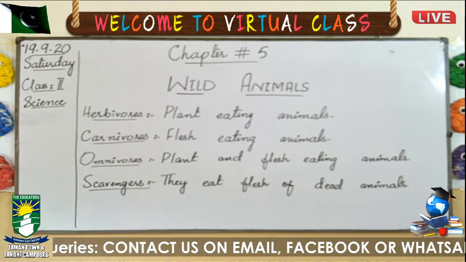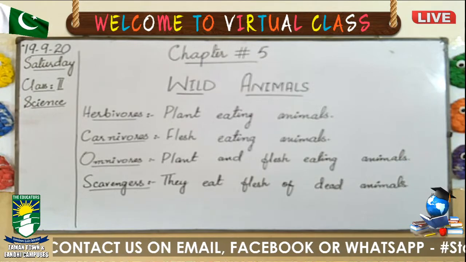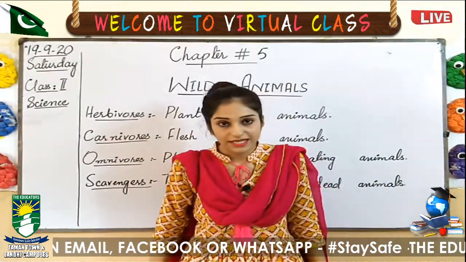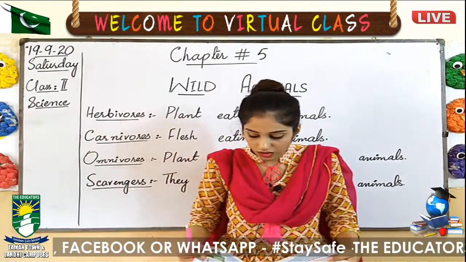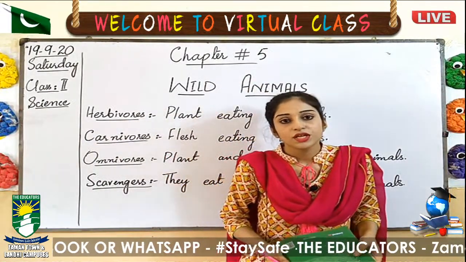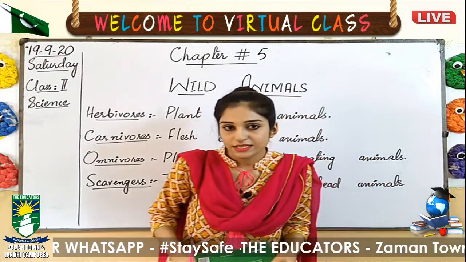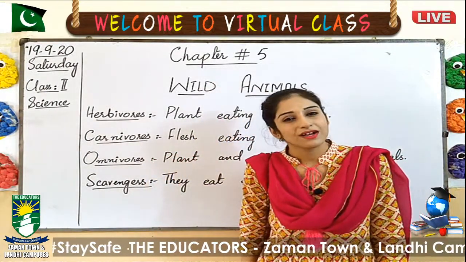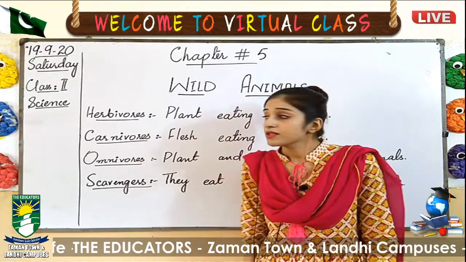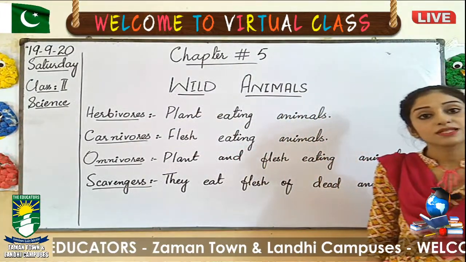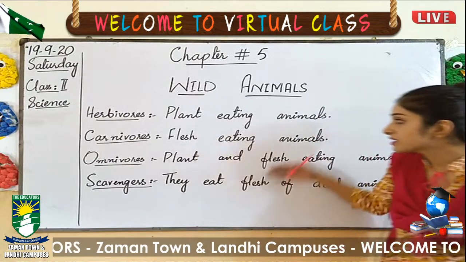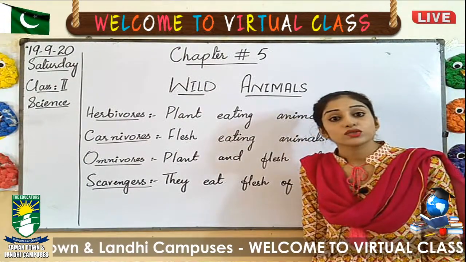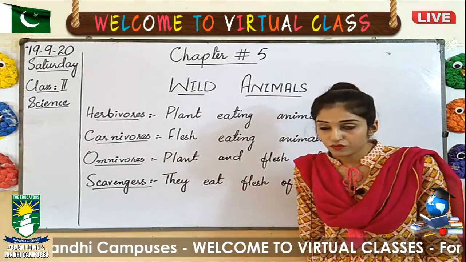Now, we studied chapter number 5, wild animals. Now, we have completed one page, page number 33. 3 exercises, exercise A, B and C. I hope you understood each and everything. Now, one thing, let's have a revision of kinds of animals. Herbivores. Which animals are called herbivores? Plant-eating animals are called herbivores. Those animals which eat only plants are called herbivores.